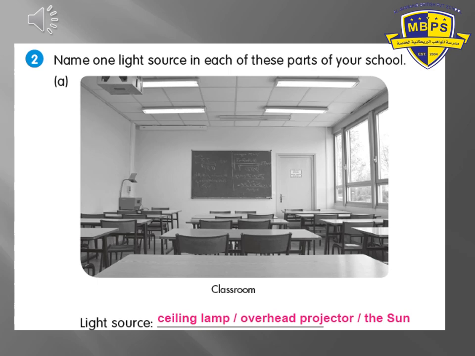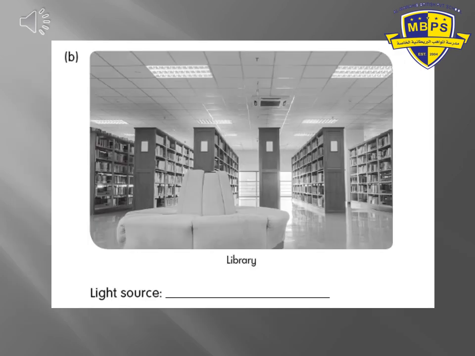Very good, grade 1. So you can write any of these options now. Ceiling lamp, overhead projector, or the sun. Write one of them with a nice handwriting, please, and write on the line. Did you finish your writing? If you finish, continue with me now. If you're still writing, please stop the video and finish your writing first.